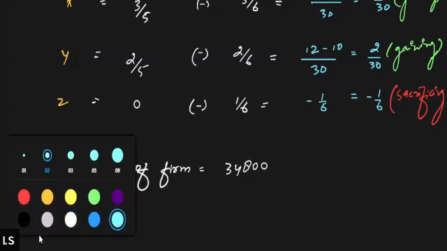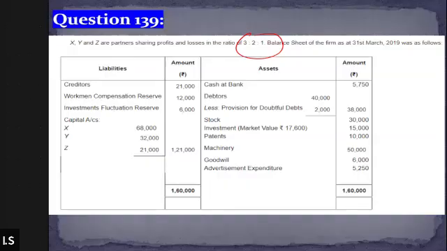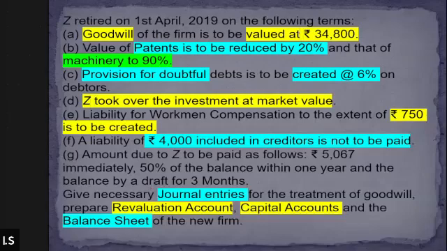Now, how much is Z's share in this firm? Z's share in the goodwill will be adjusted only. Keep that in mind. Since Z is retiring, we will have to find out Z's share, and that share of goodwill needs to be adjusted among the partners in their gaining and sacrificing share. Got it, everyone? See, let me show you. In the question, the goodwill of the firm is given. Everybody is able to see that? The goodwill of the firm is 34,800, not the goodwill of Z.